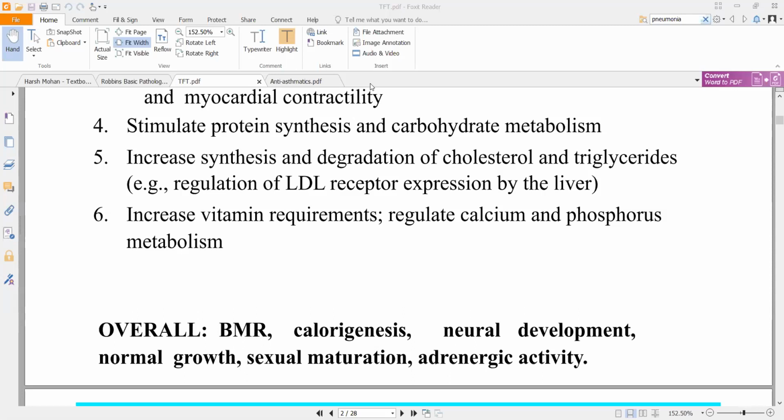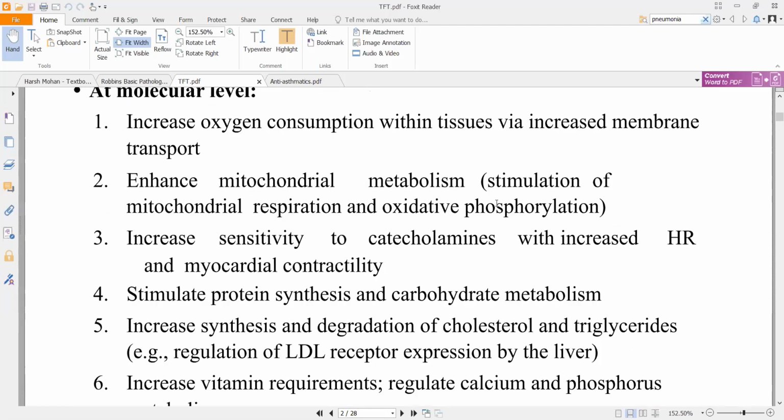So adrenergic activity is driven by your thyroid as well. For proper adrenergic activity, because sometimes you do need adrenergic activity, even if it is not in excess, you do need it for normal functioning of your body, for which you need your thyroid gland, right? Those are some of the most important functions. That was a summary.